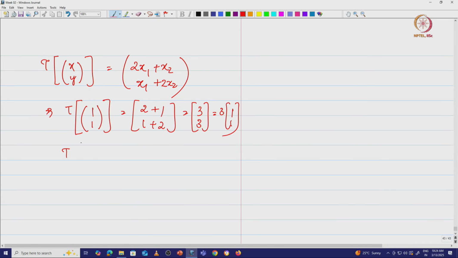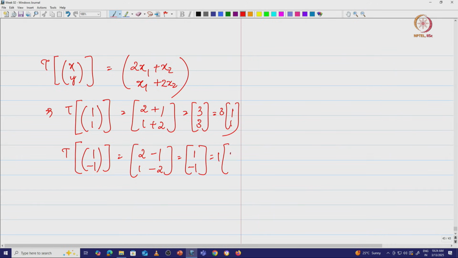The transformation on the vector [1; -1] is going to give me 2 minus 1, 1 minus 2, which is basically [1; -1], the same as 1 times [1; -1]. That means, for this linear transformation, the eigenvectors are [1; 1] and [1; -1]. That means these two are the invariant directions.